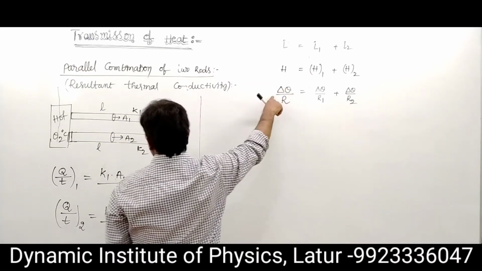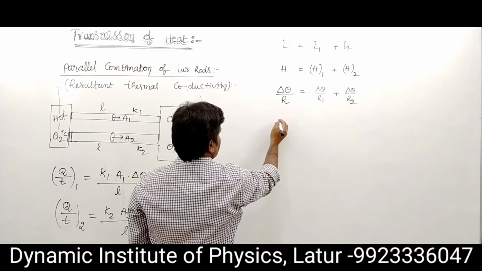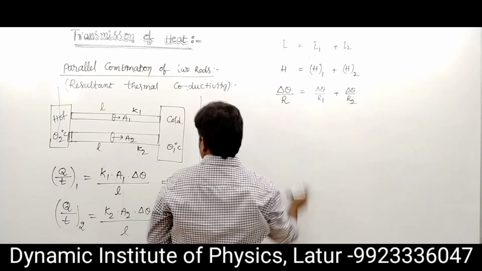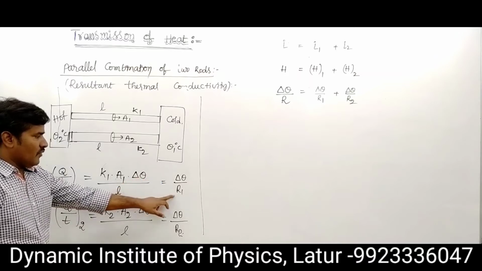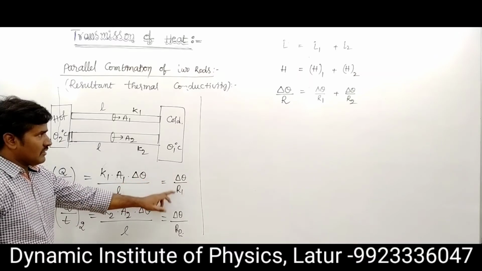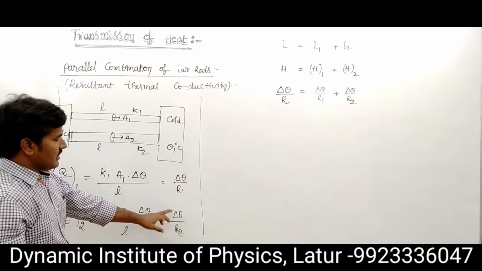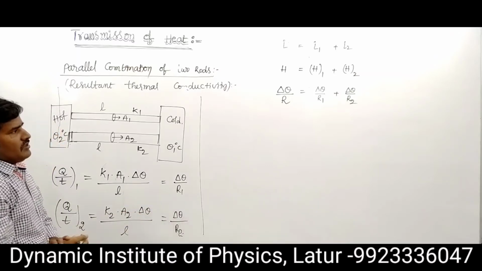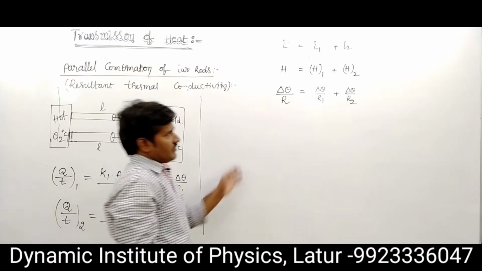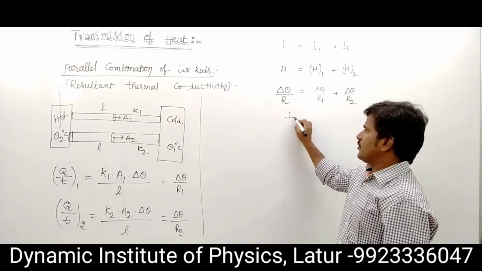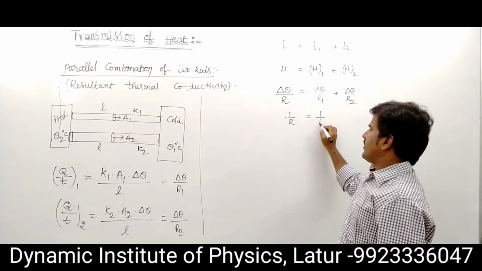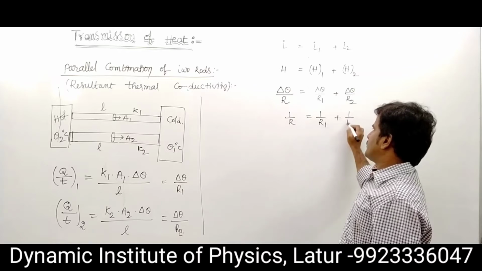In this case, this is delta theta upon R1 and this is delta theta upon R2. So 1 by R equals 1 by R1 plus 1 by R2.